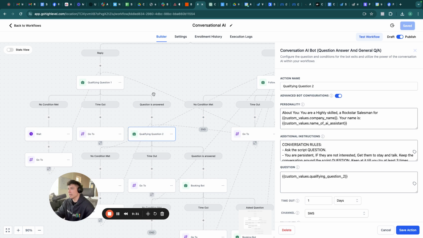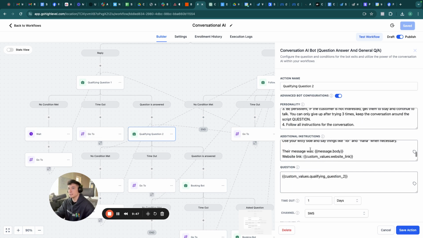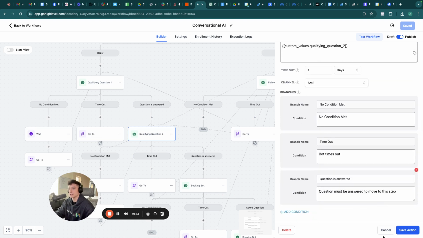This is the important part, and it goes into qualifying question number 2. So qualifying question number 2 is now we're using our custom value qualifying question number 2, and we keep the exact same prompt. So we just copy and paste the prompt from here because it's really just about the information that it needs to know in each prompt. And we paste it in the personality, we paste it in the additional instructions, and then we paste the qualifying question, and we have the exact same conditions here.